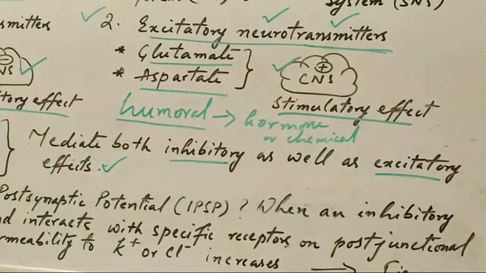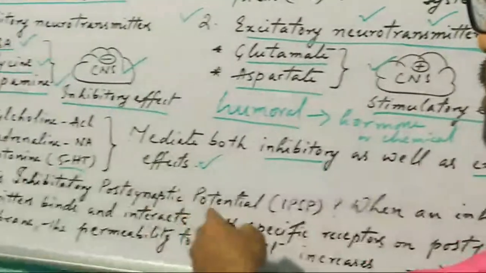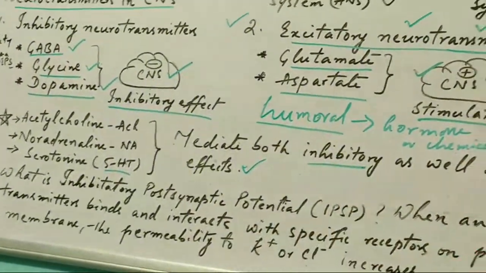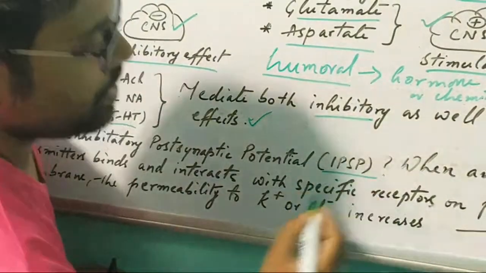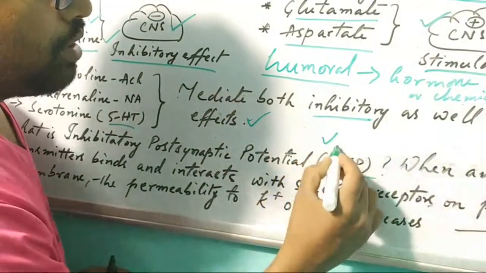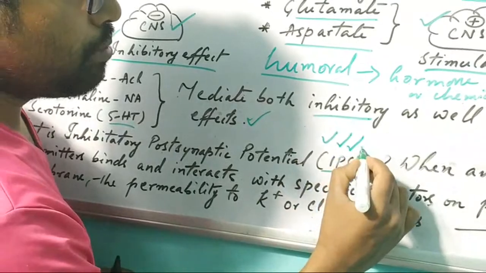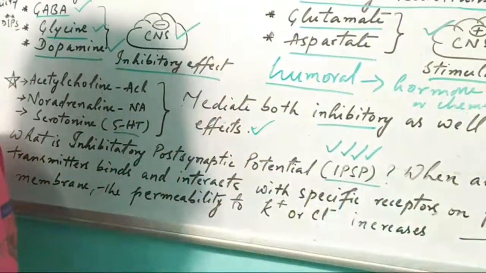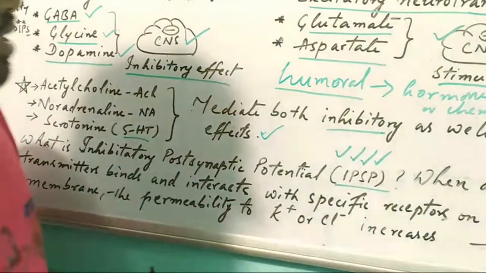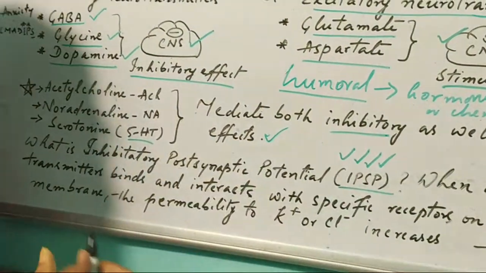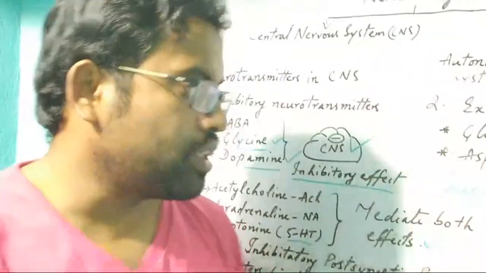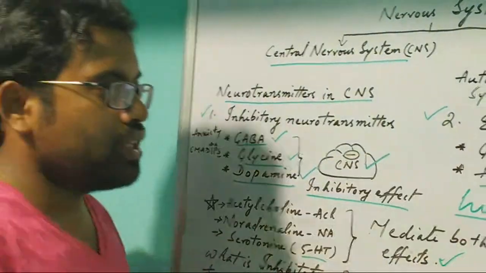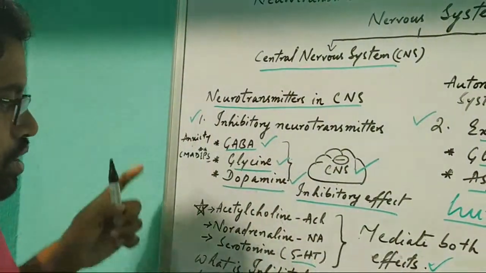Now, what is inhibitory postsynaptic potential? In short, you can say IPSP, inhibitory postsynaptic potential. I will give detail about this one: what it is and how its mechanism works. I will tell after completion of this total presentation. Okay.